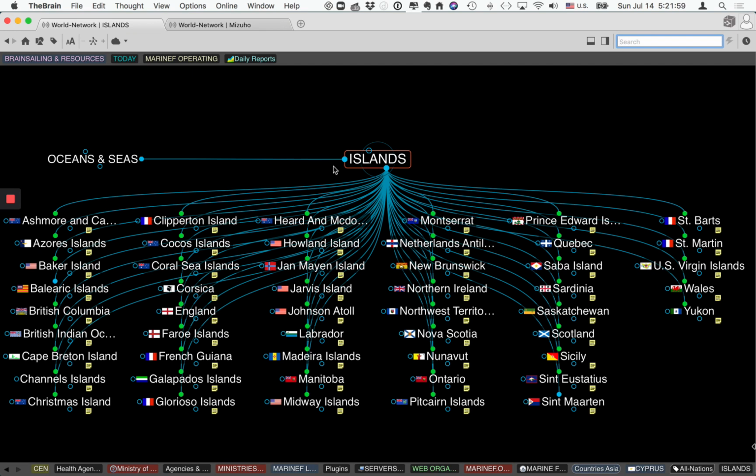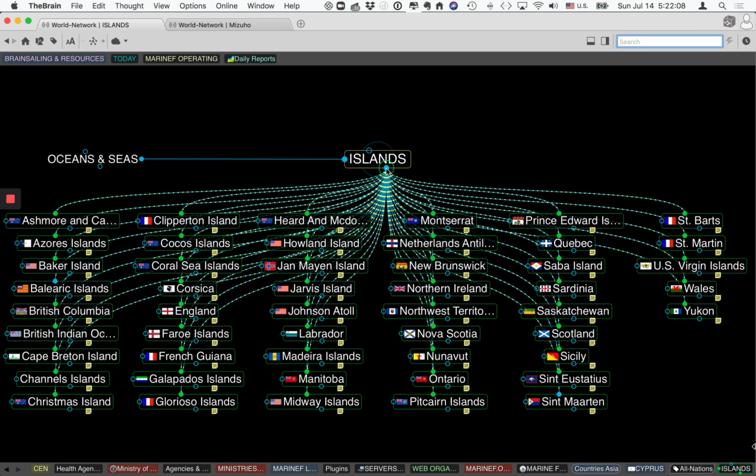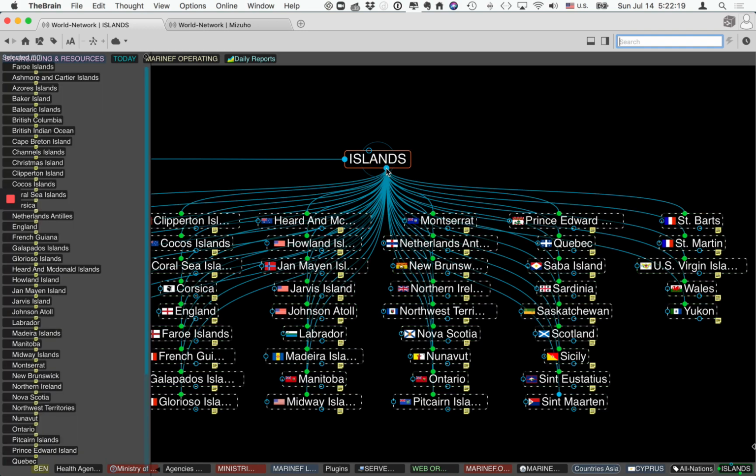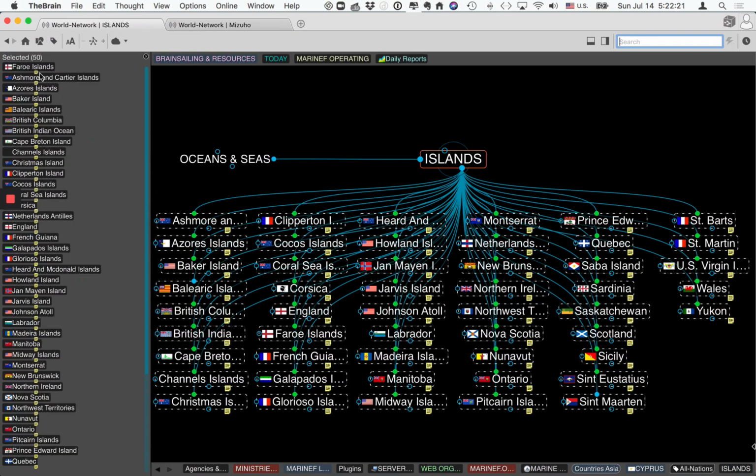So you see, this is the other island that is not even counted into the nation, but there's another. Let me see how many we have here. How many island areas we have that are part of other nations already, but they are counted as an independent region. They actually manage themselves. We have 50.